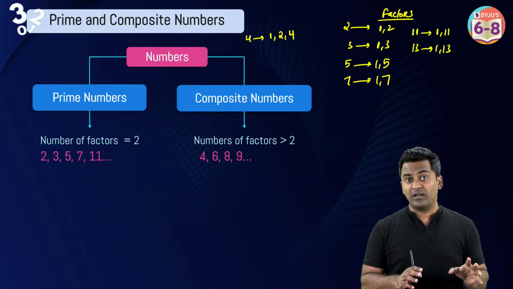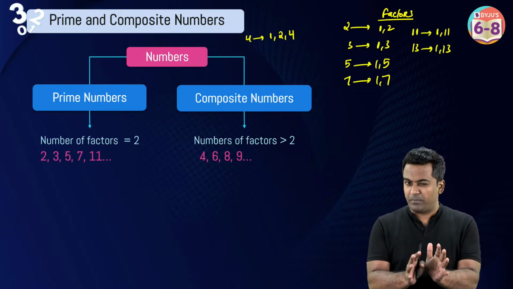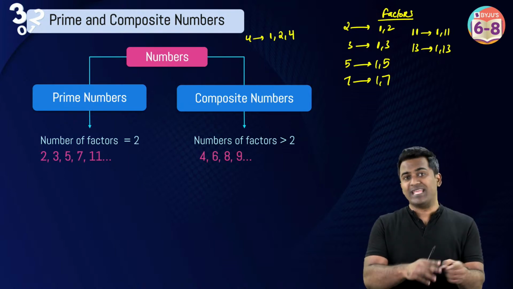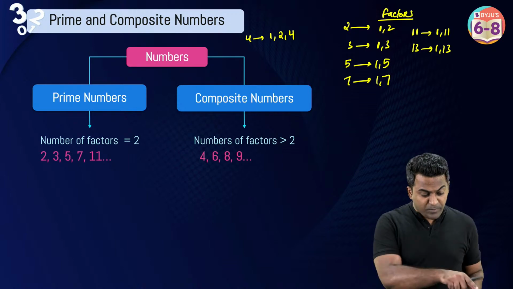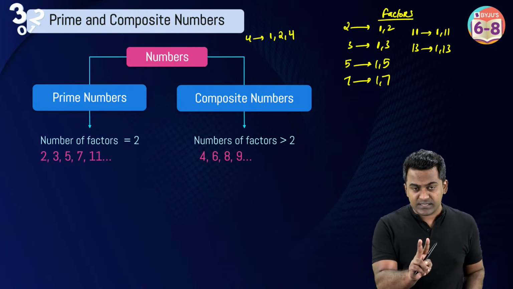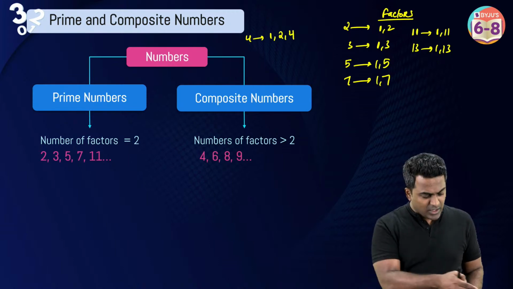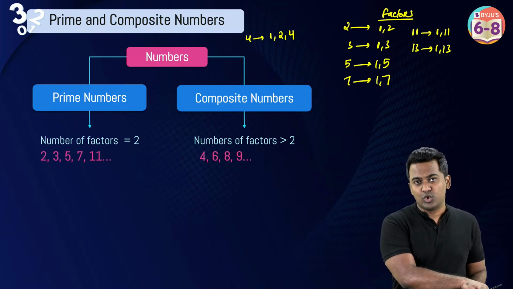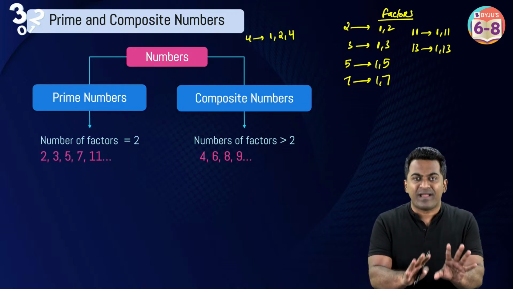Okay. And if you remember, 1 has only one factor. So therefore this is an important bit for you to remember. 1 is neither prime. 1 is also not composite, because prime numbers should have two factors. Composite numbers should have more than two factors, right? The first prime number is 2, and this number 2 also happens to be the only even prime number,